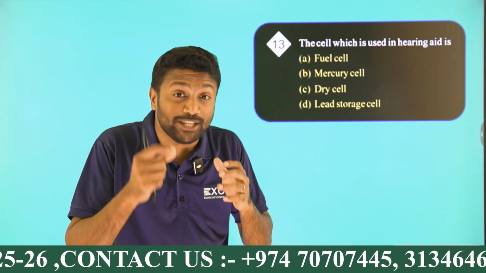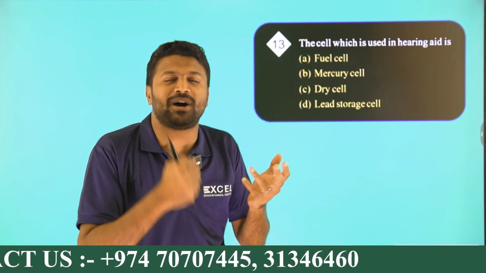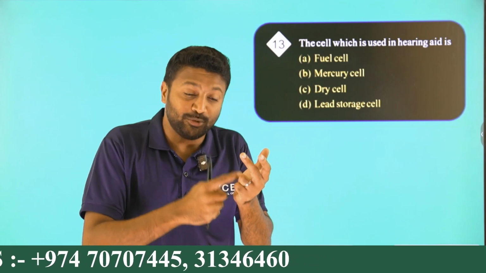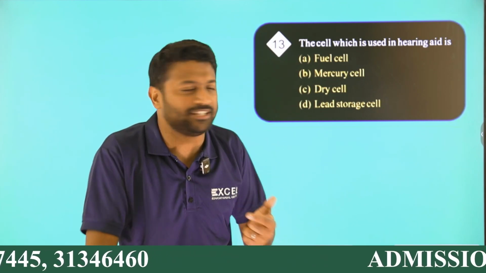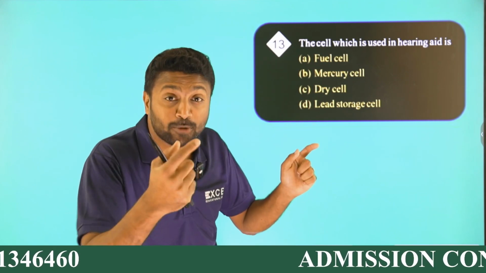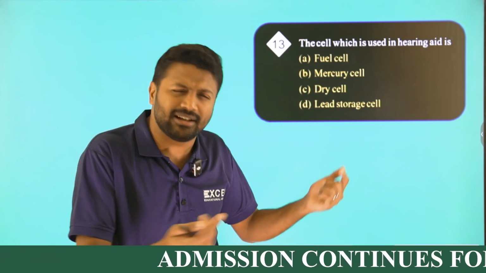See, you know, cell used in transistor is dry cell. Used in hearing aids and watches is mercury cell. Used in automobiles and inverters will be lead storage cell, right?